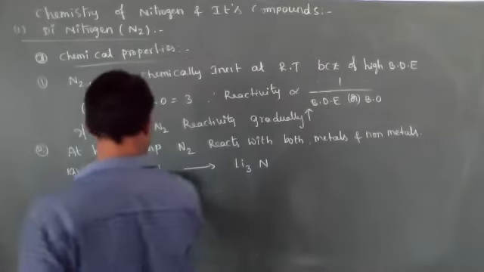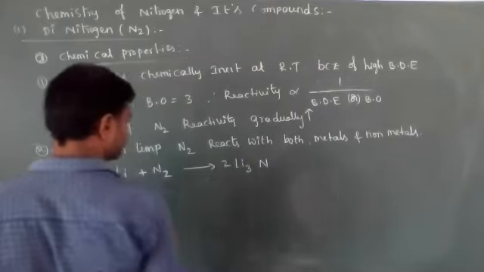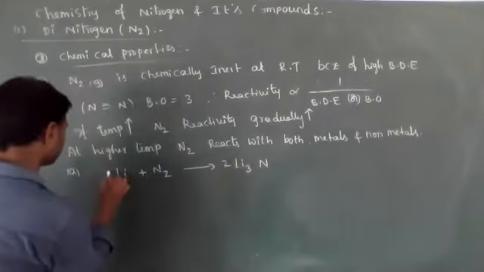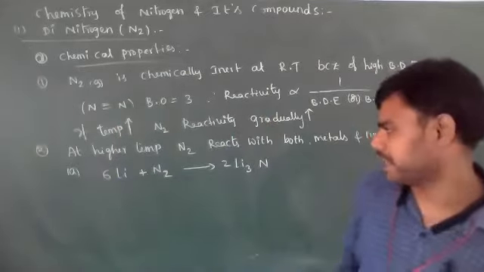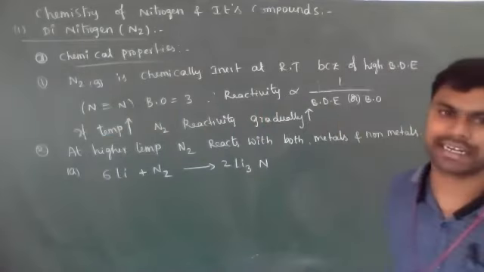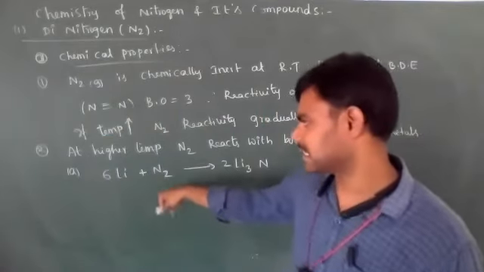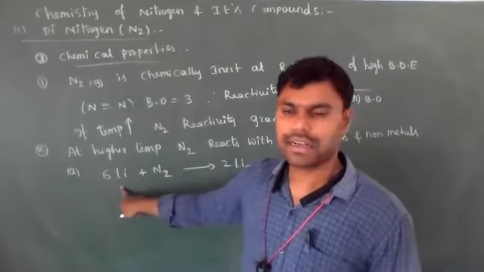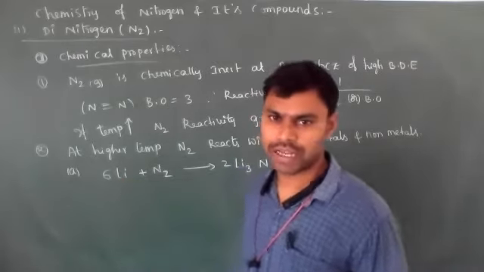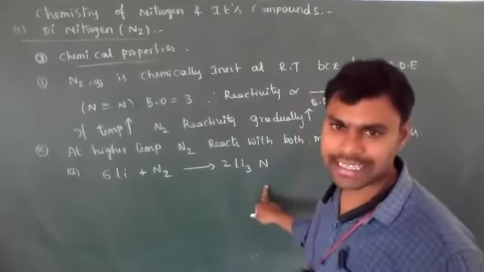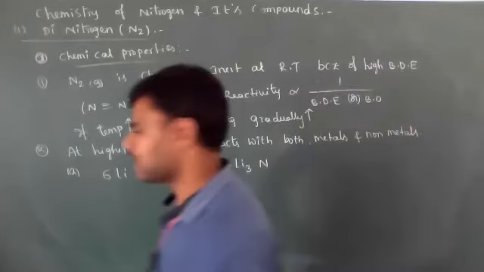Here 2 nitrogen atoms are present, that is 1 mole of N2, so we need to take 6 moles of lithium atoms combined with 1 mole of N2 to form lithium nitride. Nitrogen valence is 3 and lithium valence is 1, so according to the crisscross rule, Li3N.